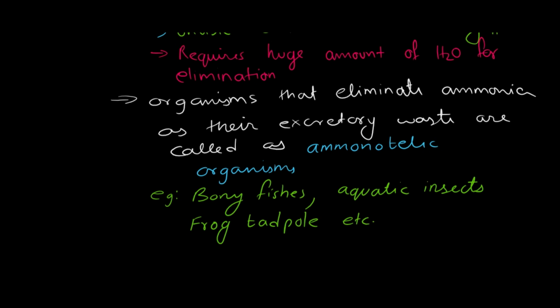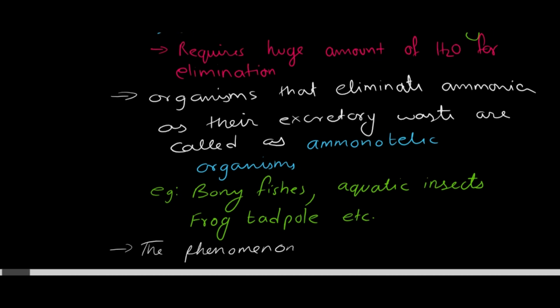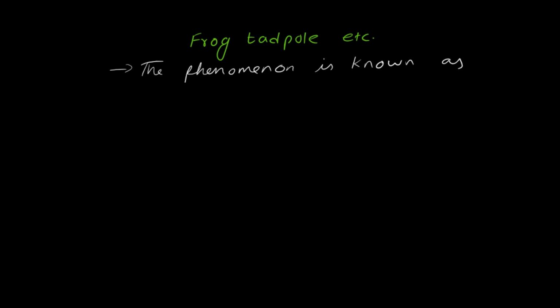But the adult one, that is adult frog, excretes something else. And the phenomenon of excreting ammonia is referred to as ammonotelism.